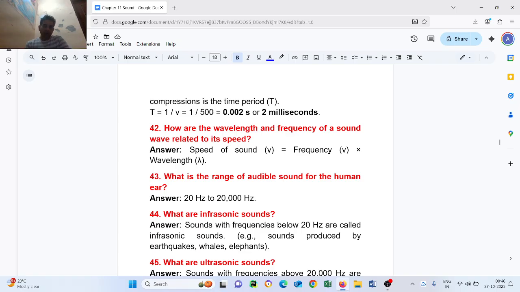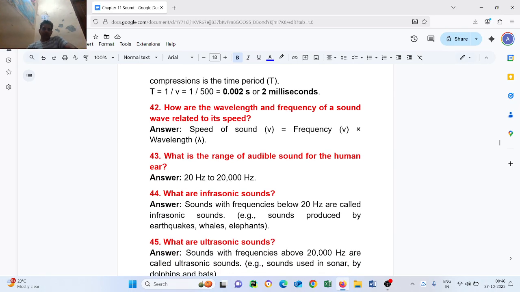Question number 42. How are the wavelength and frequency of sound wave related to its speed? The speed of sound v equal to frequency nu multiplied by wavelength lambda. Question number 43. What is the range of audible sound for a human ear? Answer: 20 hertz to 20,000 hertz.